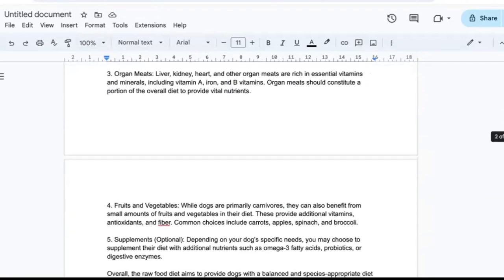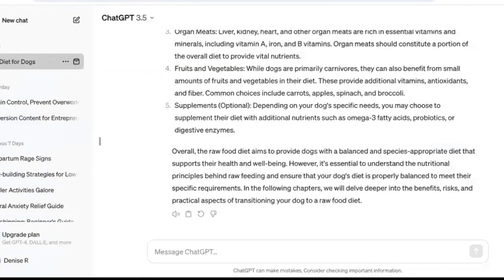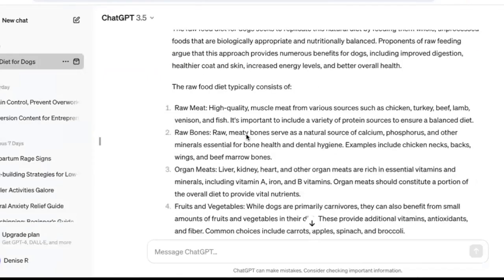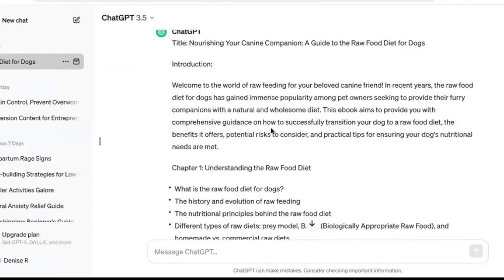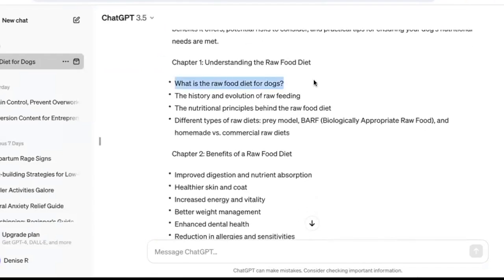If you wanted it to expand even further, you can ask it to expand on the different points. So if you wanted it to expand on, let's go back to chapter 1, you can say, expand on what is raw food diet for dogs, the history. If you know you don't have enough word count, then you can ask it to expand even further.